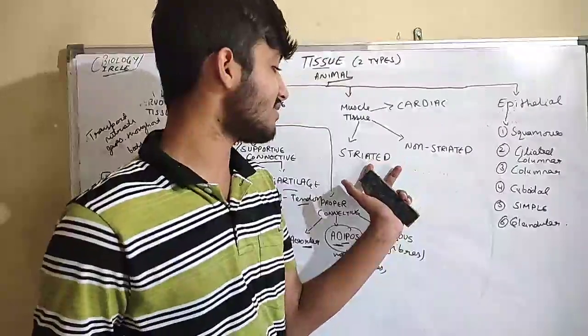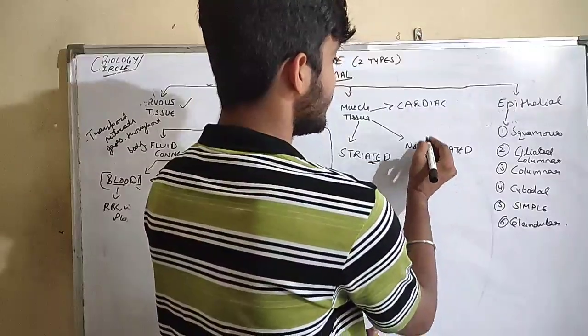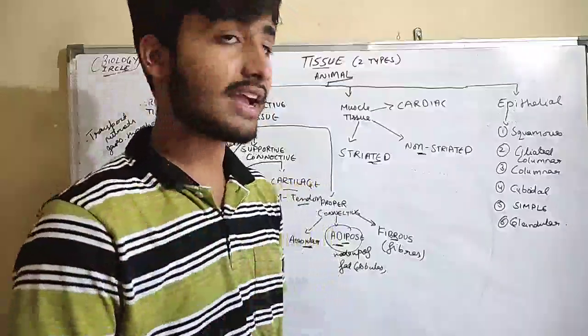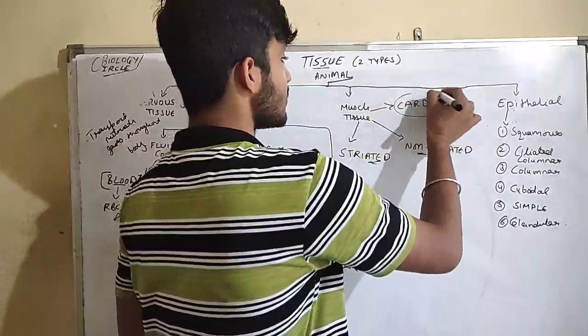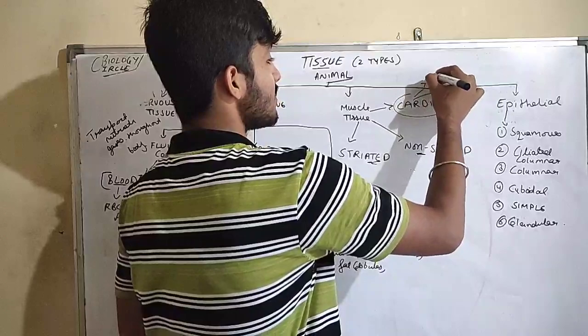For muscle tissue we have three: striated, non-striated and cardiac. As the name suggests, cardiac is only present in the heart.